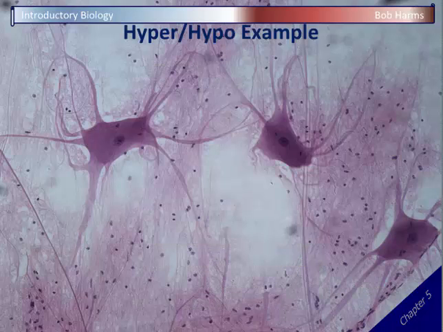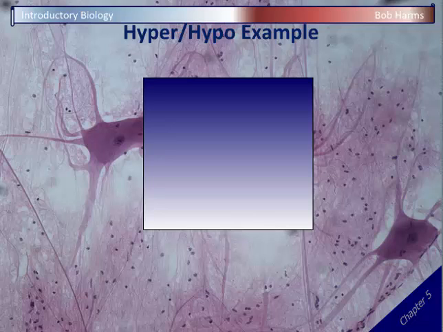So one possibility is if we have isotonic, both sides are equal. Obviously, the only other possibility is what if both sides are not equal. So let's take a look at that example.